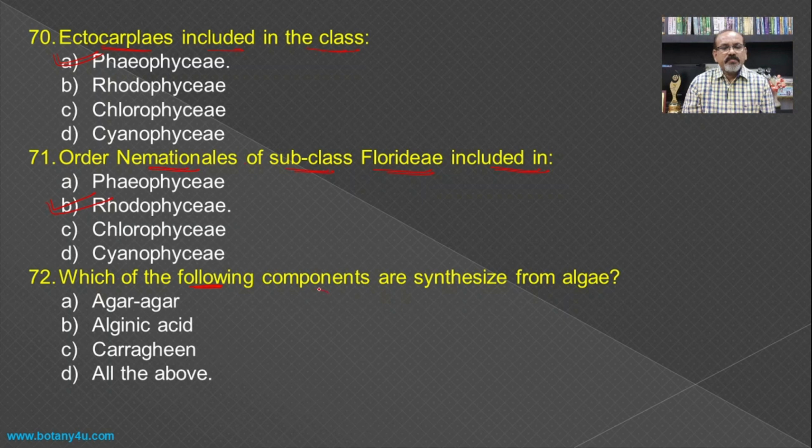Which of the following components are synthesized from algae? This is from the economic importance. Synthesis of agar-agar, synthesis of alginic acid, and synthesis of carrageen, or carrageenan. So all these three components are synthesized from the algae, and hence all the above becomes the answer for this question.